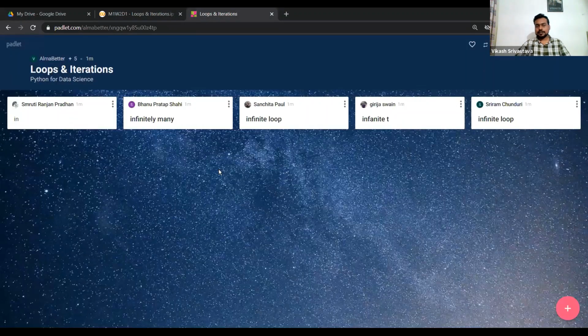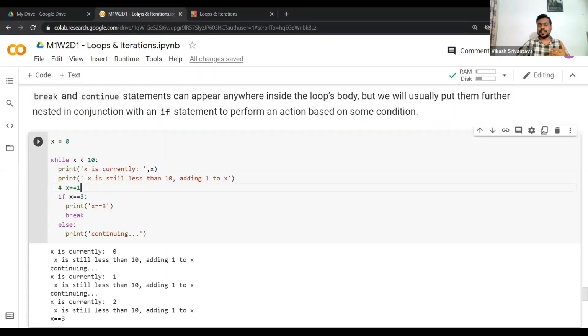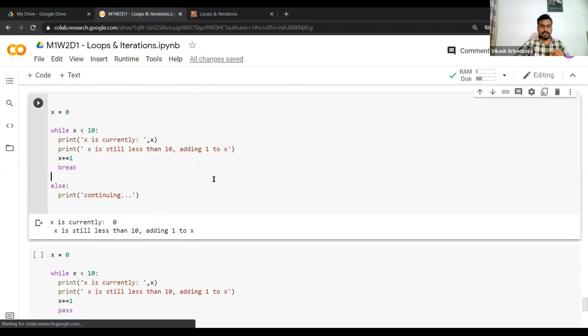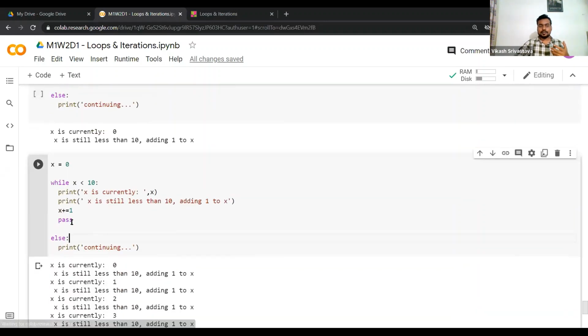Infinite loop, right? So while loop is an example of an indefinite loop. As long as the condition written against the while keyword is true, it will execute whatever statements are written within the while block. I hope you get this idea. And then of course you can play around with these keywords: break, continue, and then you can have pass. So pass essentially does not do anything at all, right?